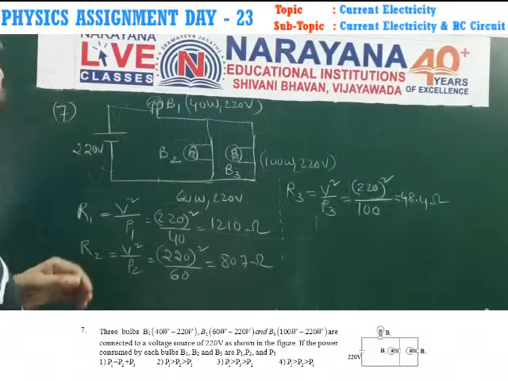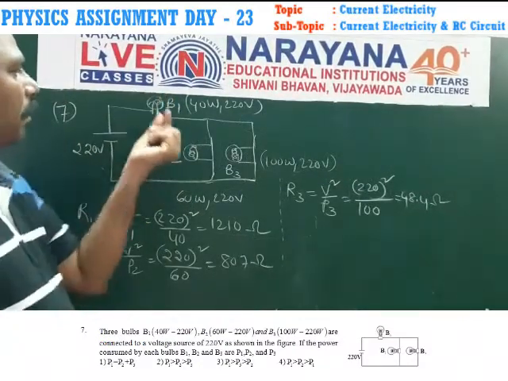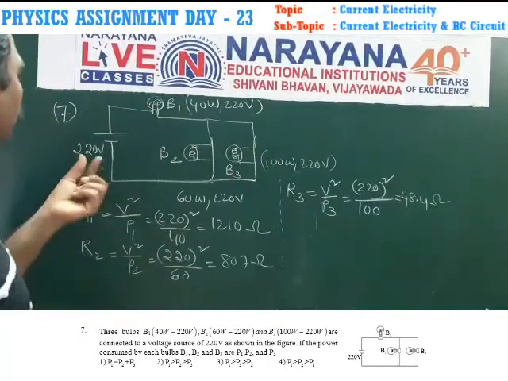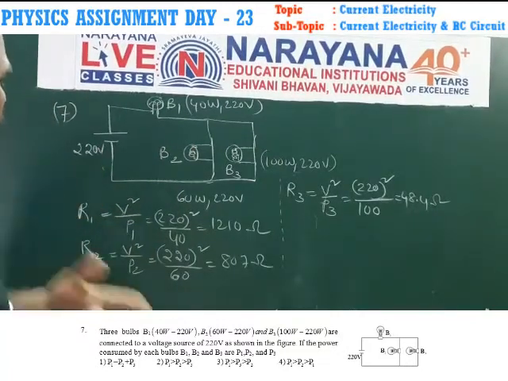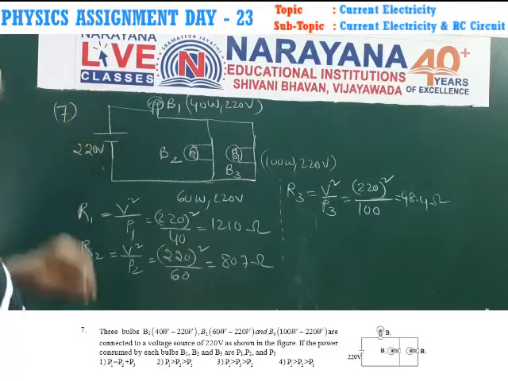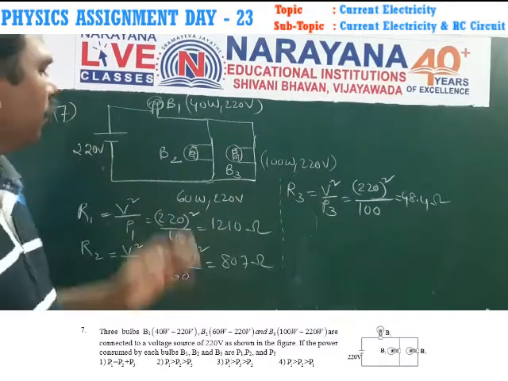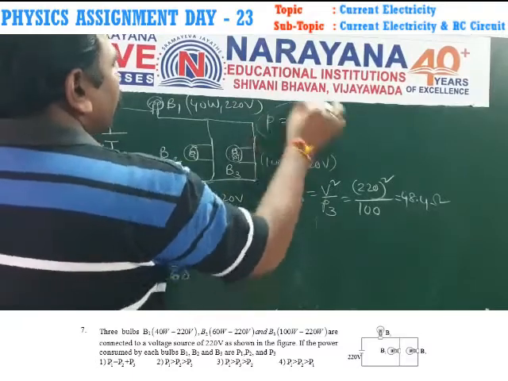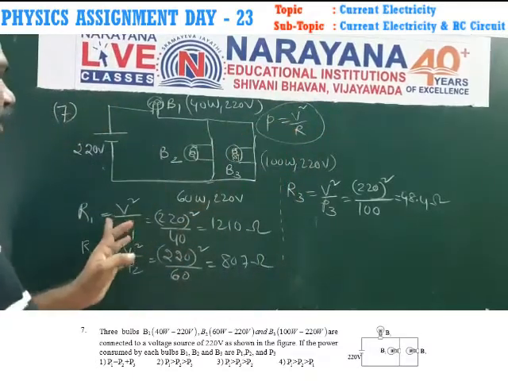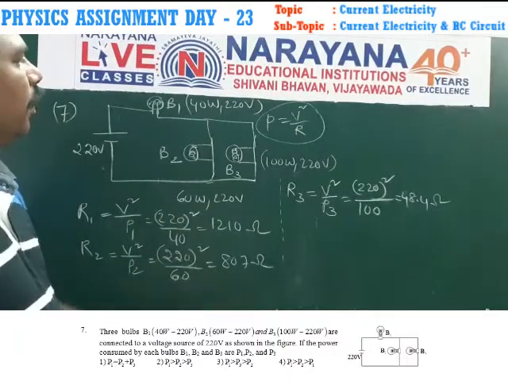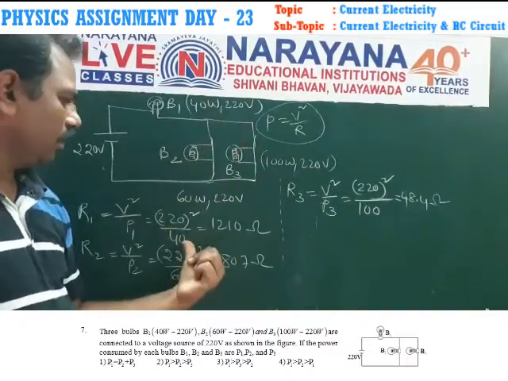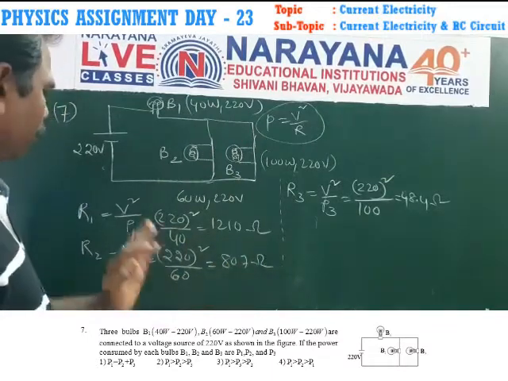In the seventh sum, 3 bulbs B1, B2, B3 are connected as shown in the figure to a terminal of voltage 220 volts. First of all, we have to find the resistance. You know power P is equal to V square by R. So from this, resistance R is equal to V square by P1. Substitute here 220 whole square by 40, we get 1210 ohms.